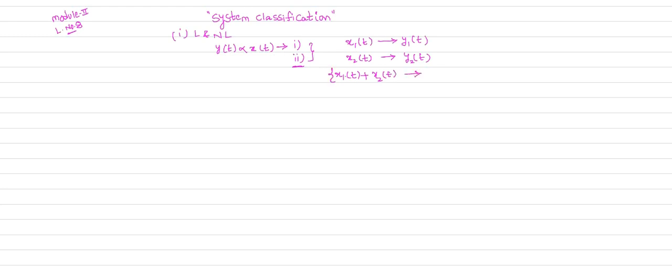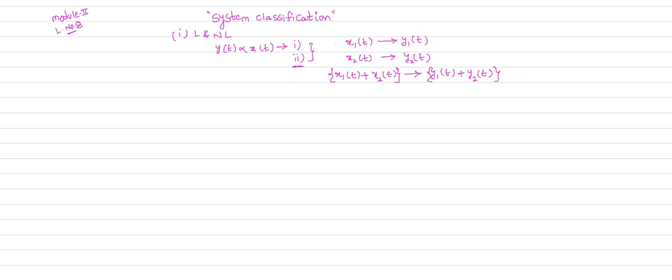If I give the weighted sum of inputs to your system, and the system produces the weighted sum of outputs, that is your weighted sum of outputs, then that system is a linear system. Otherwise the system is a non-linear system.